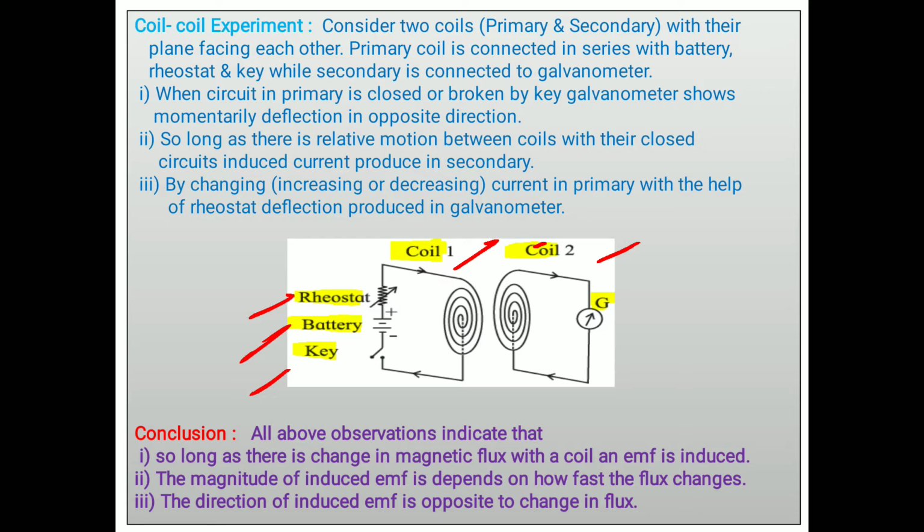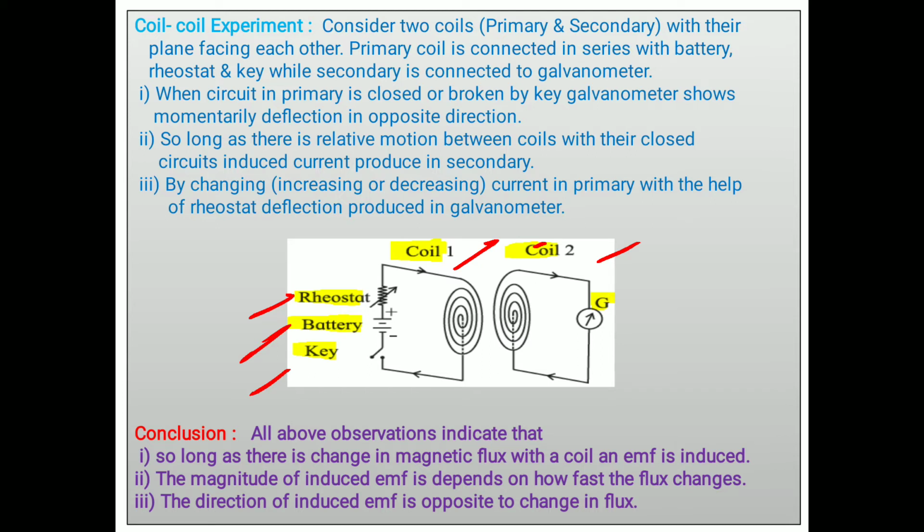As current decreases, the magnetic field of the primary coil decreases. And as the magnetic field goes on decreasing, coil 2 is in the decreasing magnetic field of coil 1. Again, current is produced in the secondary coil in the opposite direction. Whether the key is closed or open, in both cases a current is produced in the secondary coil in opposite directions.